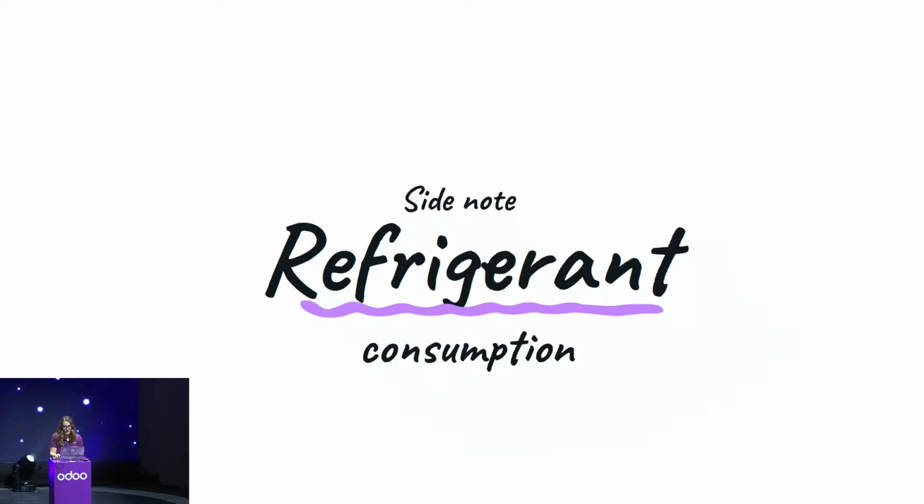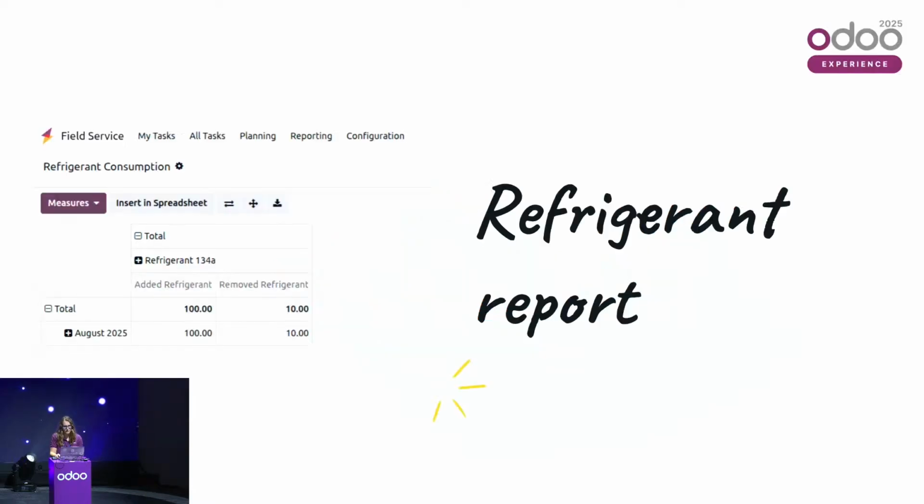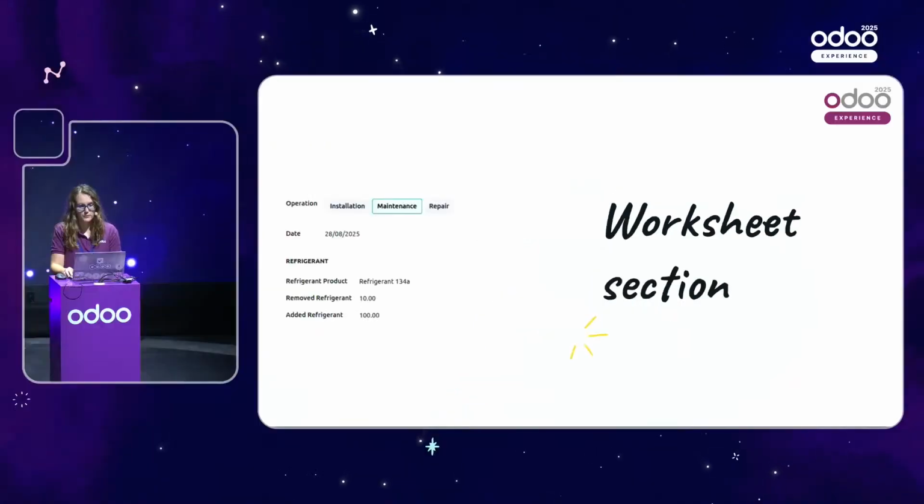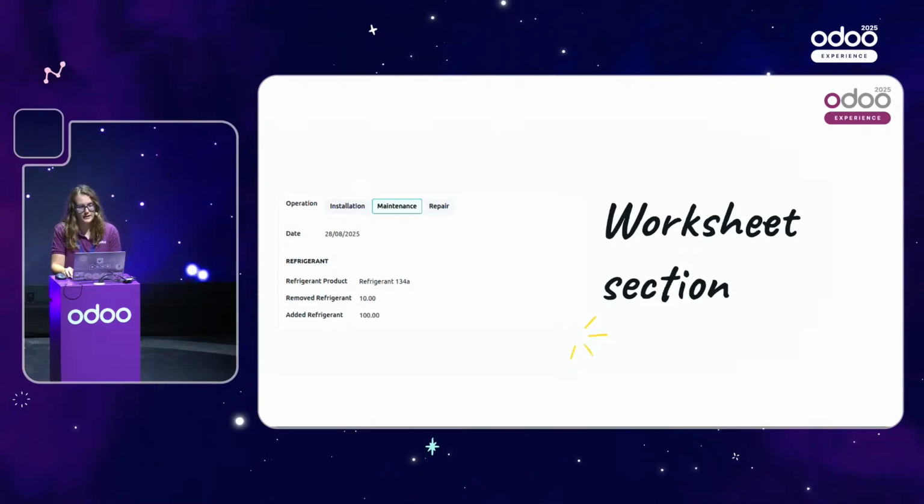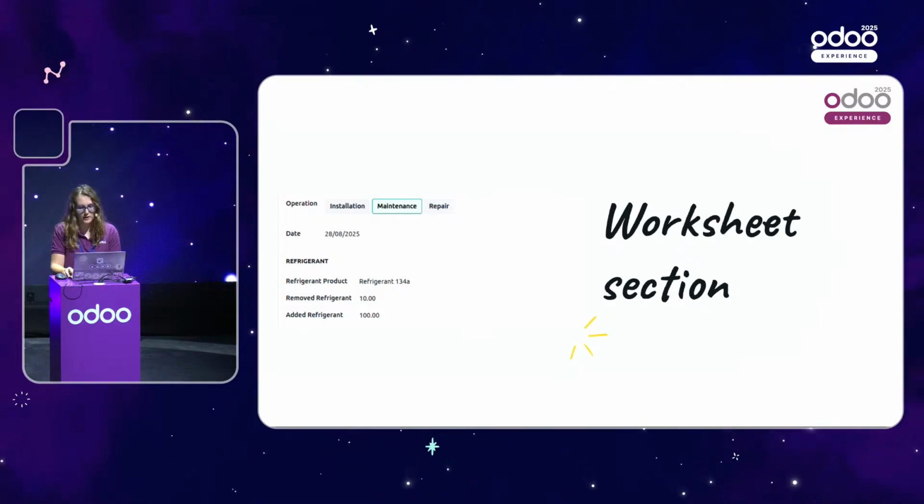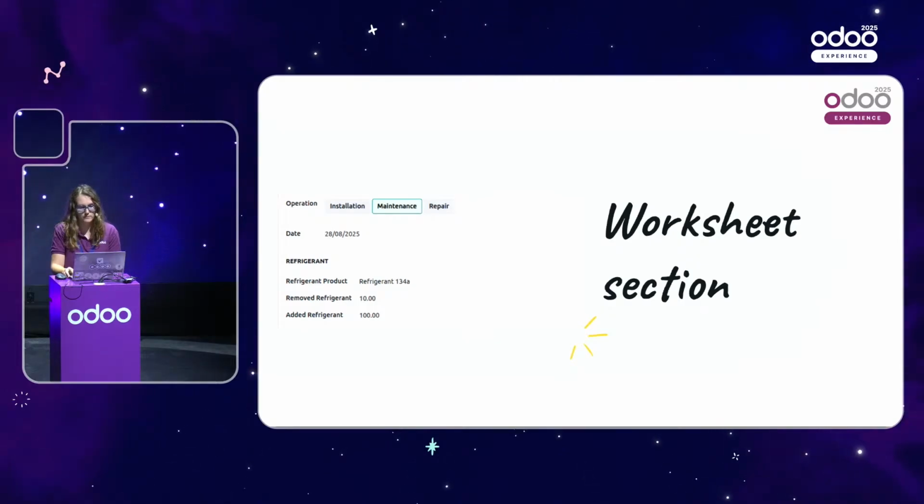Well, in Odoo, we have decided to create a specific report for the traceability of those liquids. So you'll find it in the reporting section of the field service app, and you will be able to follow up how much of that specific liquid you have added, how much you have removed. How does it work? Well, you've seen that section in the worksheet report. So basically, whenever you fill in your worksheet, you're able to specify which refrigerant product you've used, how much you have removed, how much you have added, and this will fuel the refrigerant report that you've seen.